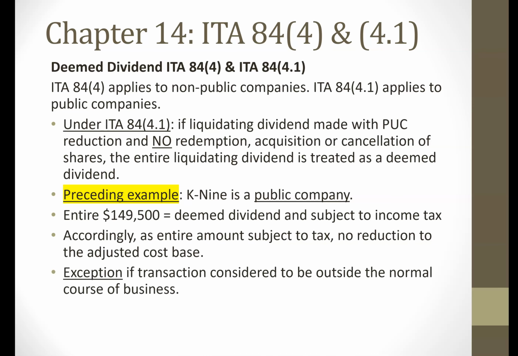And there is an exception to 84.4.1, and that exception says that if the transaction that resulted in this liquidating dividend was considered to be outside the normal course of the business of the corporation, then this would not apply.